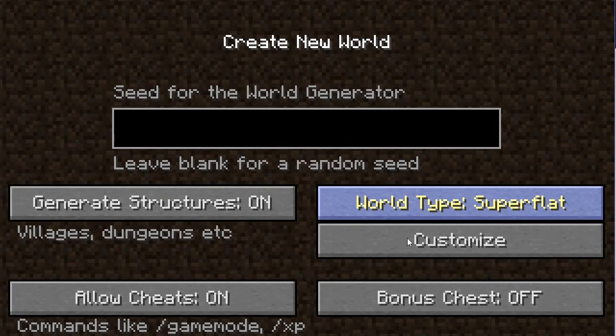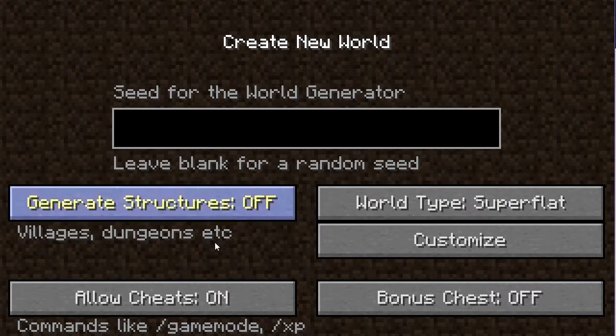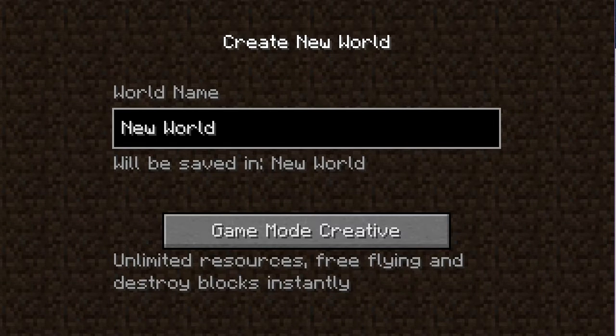Creative, super flat, generate structures on. Create new world.